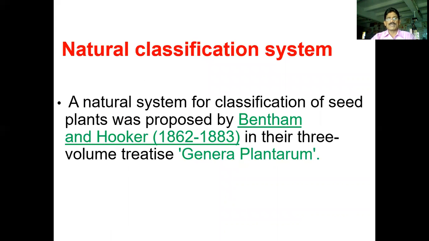The natural system of classification was proposed by Bentham and Hooker. In the natural system of classification, seed plants are classified by Bentham and Hooker in their 3 volumes, written as Genera Plantarum. So what the evolutionary characters are, how they are born, how they came to nature, he has studied. So that deals with the natural system of classification.